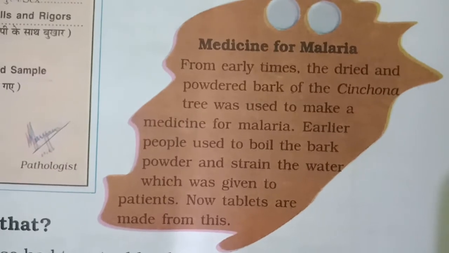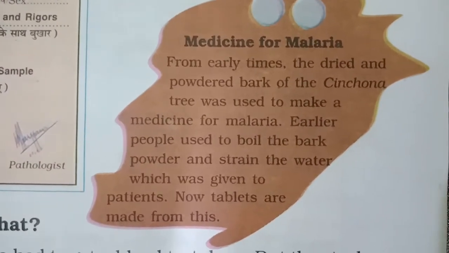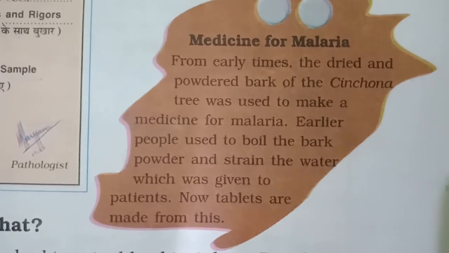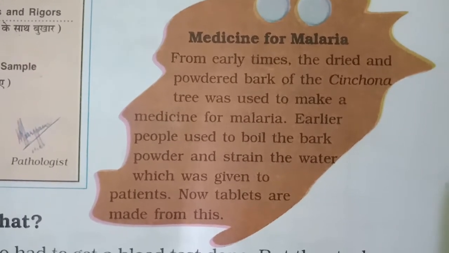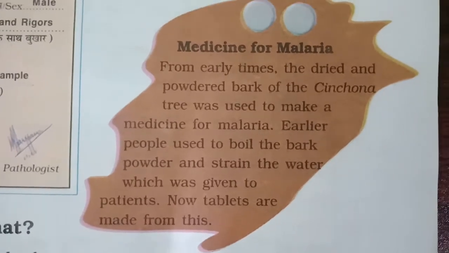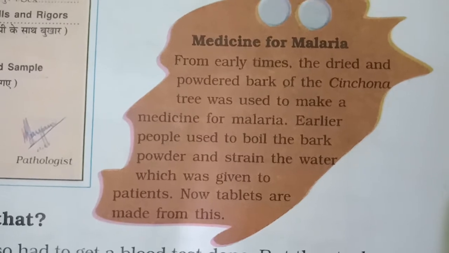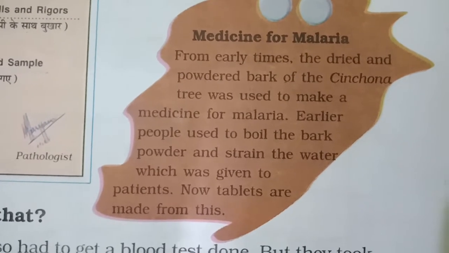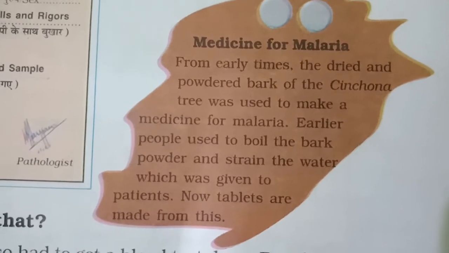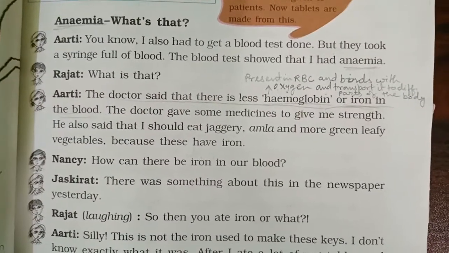Medicine for malaria. From early times, the dried and powdered bark of the cinchona tree was used to make medicine for malaria. Earlier, people used to boil the bark powder and strain the water, which was given to patients. Now tablets are made from this. Now we will discuss anemia.